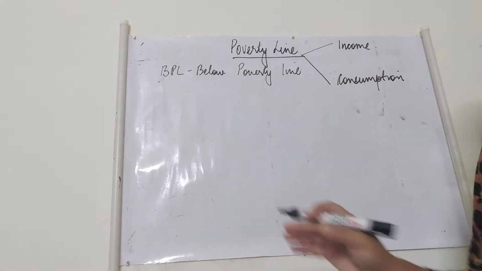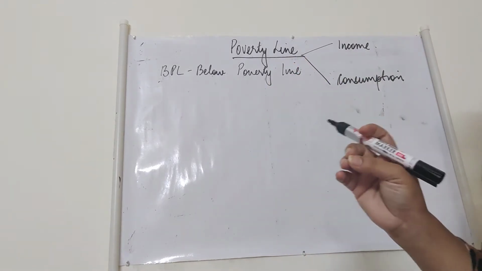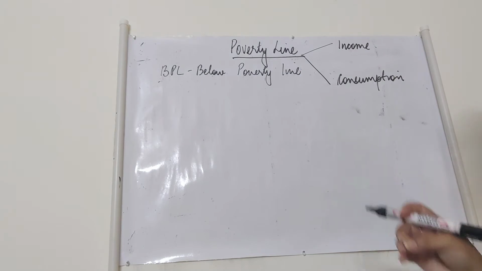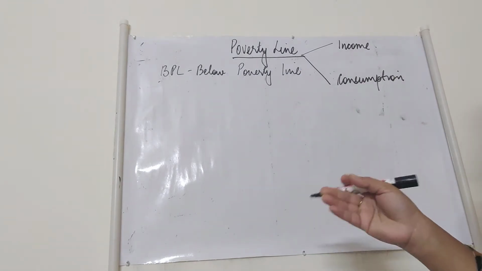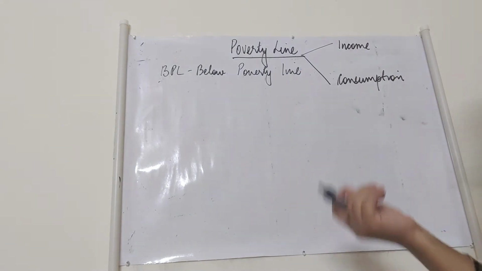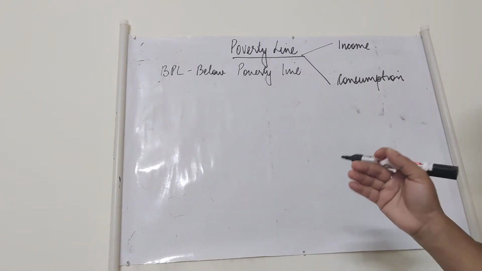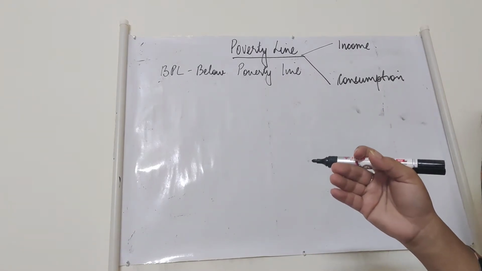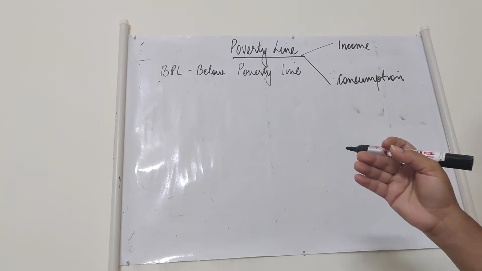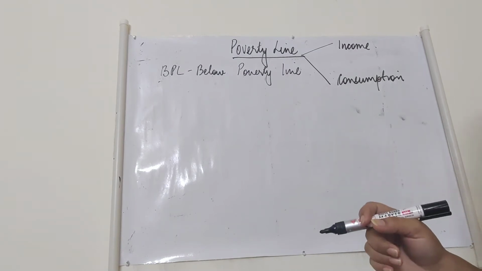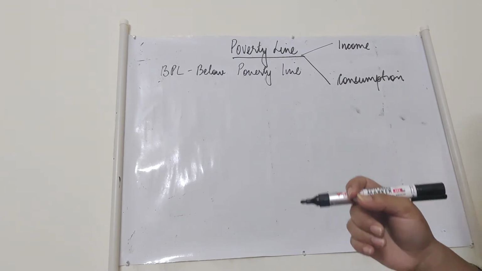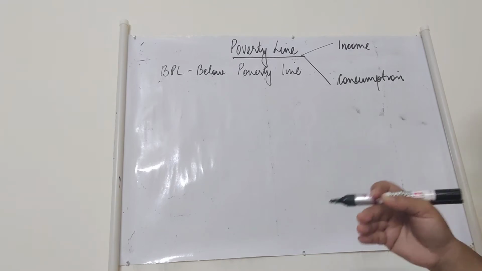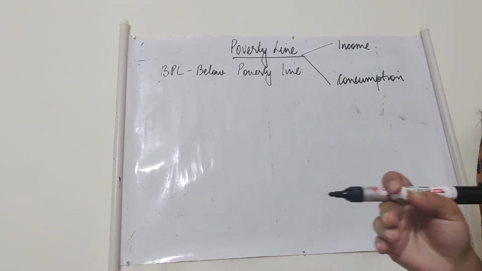See, poverty line is an imaginary line. There is no such line which is drawn, with people standing below or above that line. It is an imaginary line that is considered appropriate for its existing level of development, and it is accepted as a social norm.